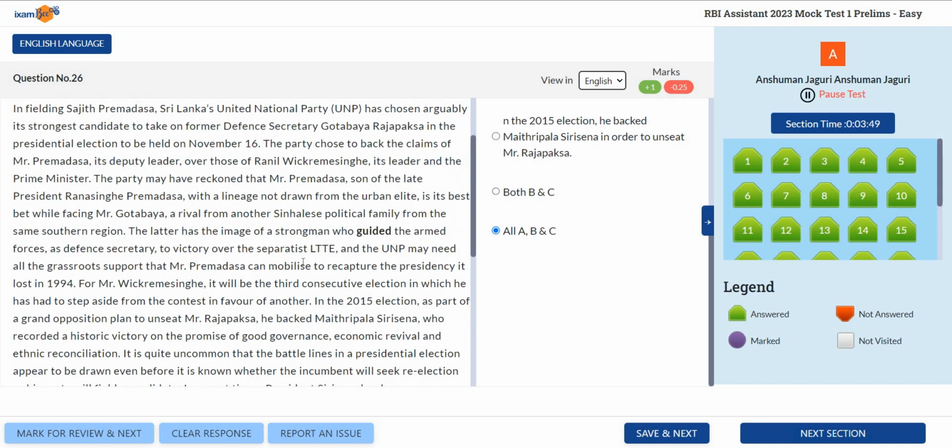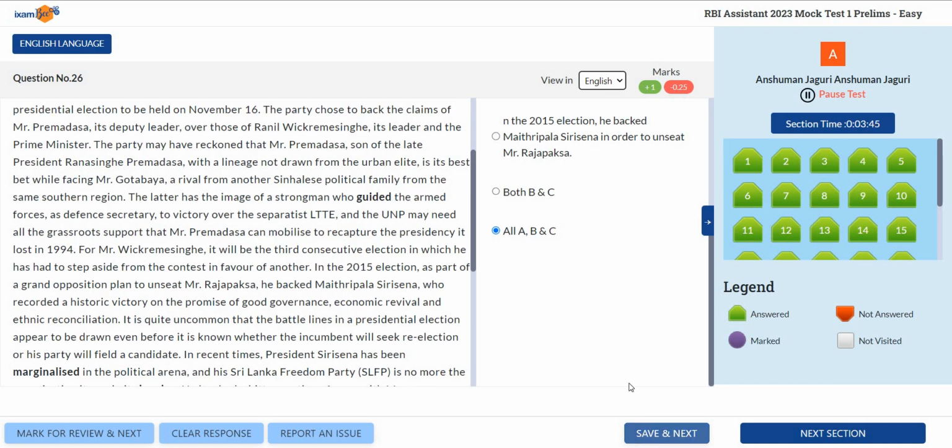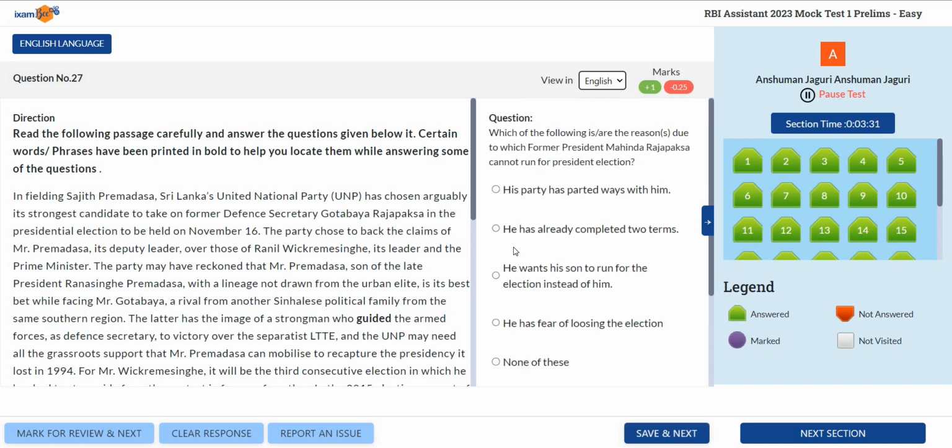So don't worry, it can take you time, right? So the trick in such passages is that you go through the passage once before going through the question and answer. So it helps you to answer the questions, especially when it is inference based. Okay, let's see the next question.